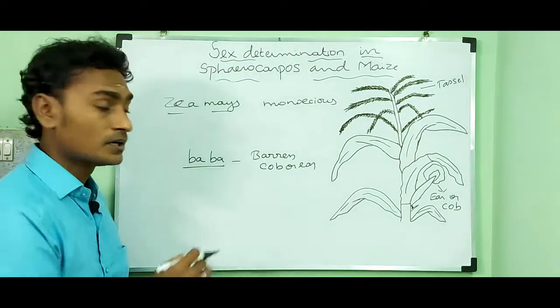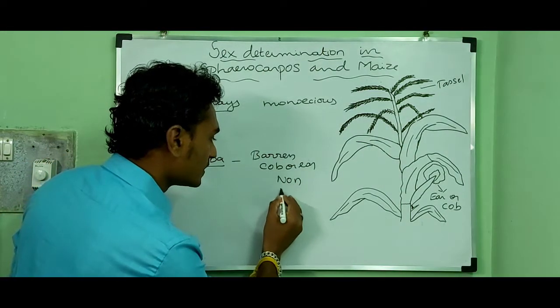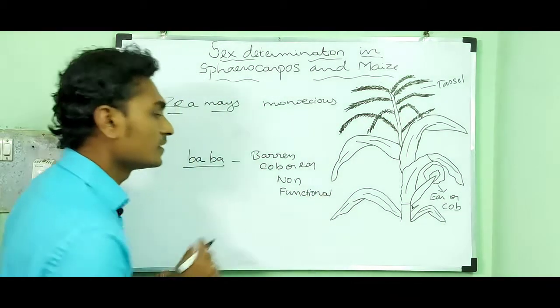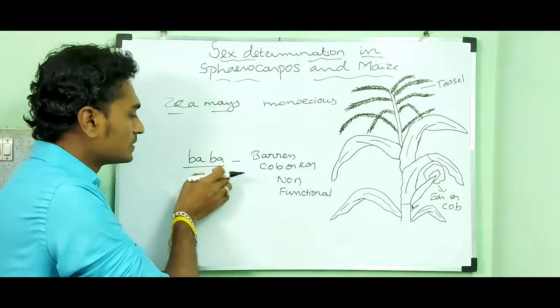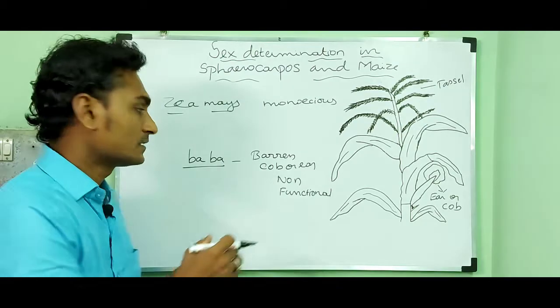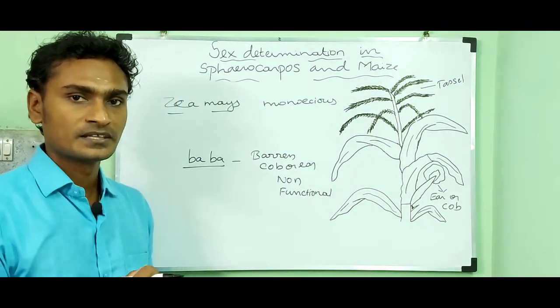Barren means they are non-functional. So the recessive gene BA, which makes the female floret barren, that means non-functional.